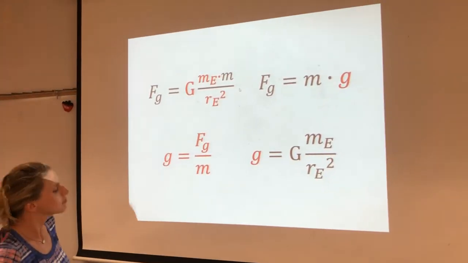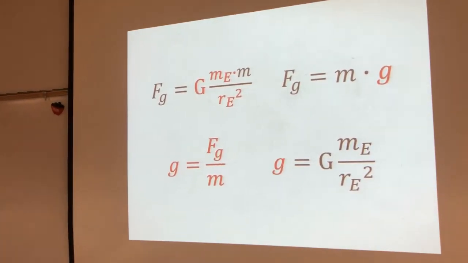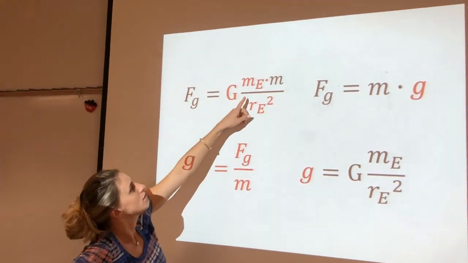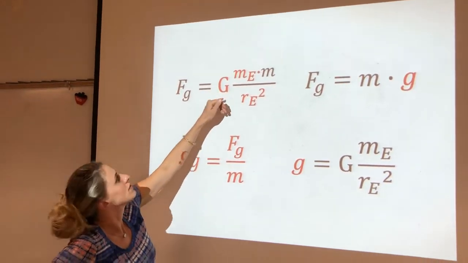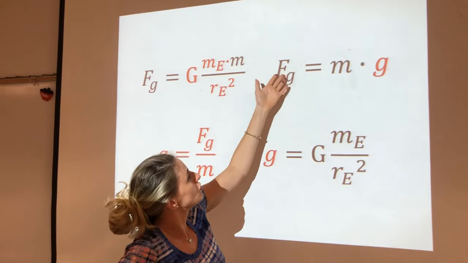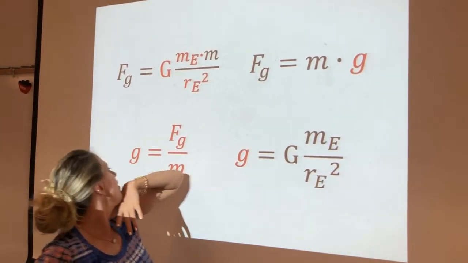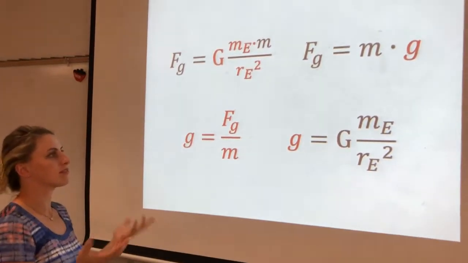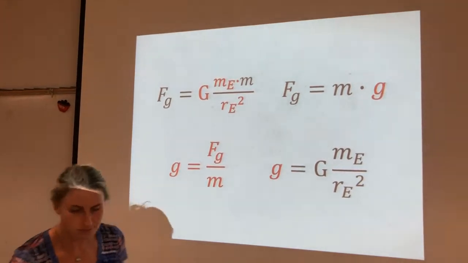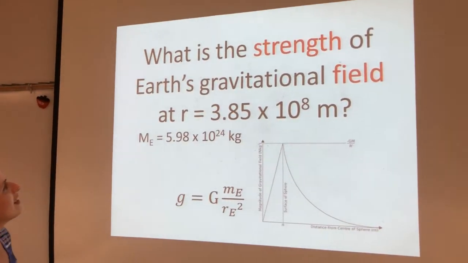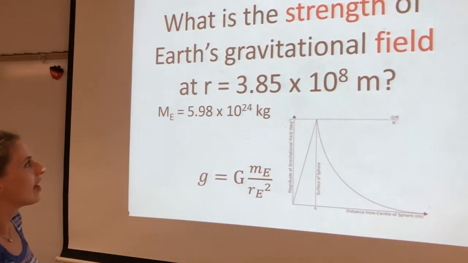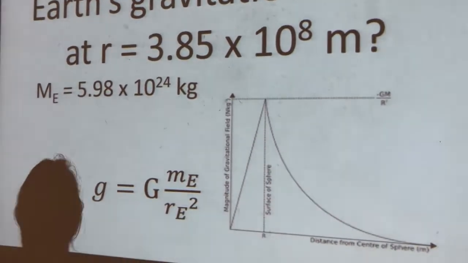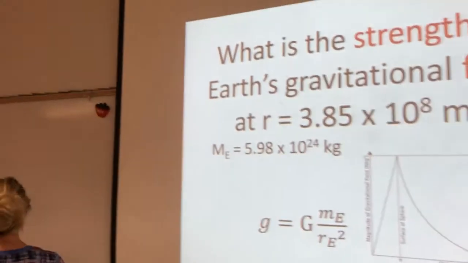So here we have a whole bunch of different equations. We've got Newton's law of universal gravitation here. We solved for the mass of the Earth yesterday, and Cavendish gave us this. This is Newton's second law. And then this is what we just talked about, the gravitational field. It looks like we have two different ways of getting there. So what is the strength of Earth's gravitational field at r equals that? We can use this equation. Let's go ahead and do this.